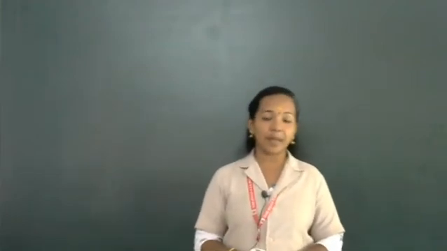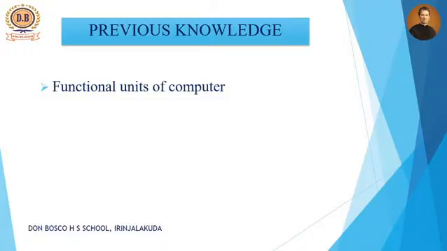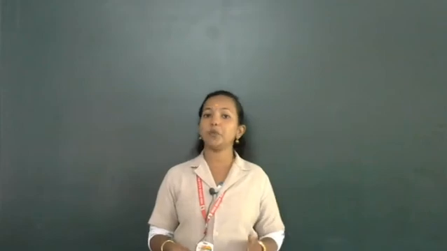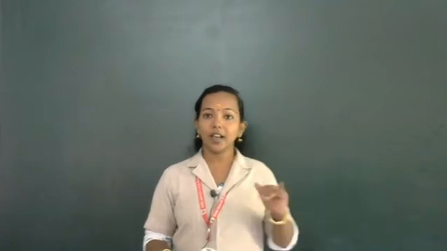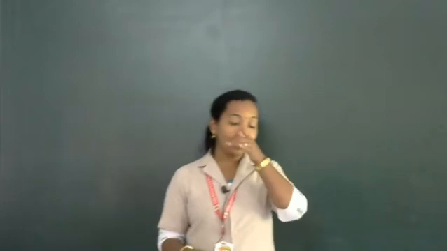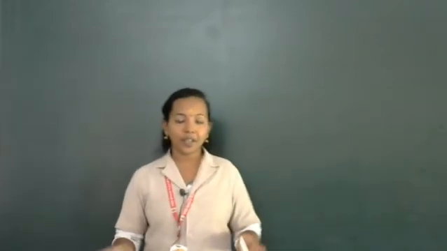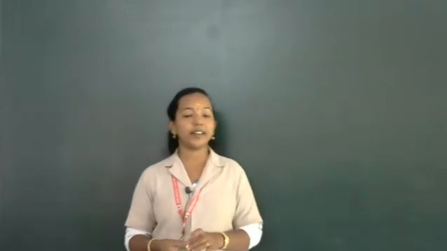So we are discussing our chapter 3, Components of Computer System. In the previous video we already saw the functional units of computer. With the help of a block diagram I explained all the functional units, starting with the input unit, the processing unit and the different units present in the processing unit: control unit, arithmetic logic unit, and registers. The third is the storage unit, primary memory, secondary memory, and duties of the storage unit, and last the output unit and its duties. Okay, so the functional units we already completed.